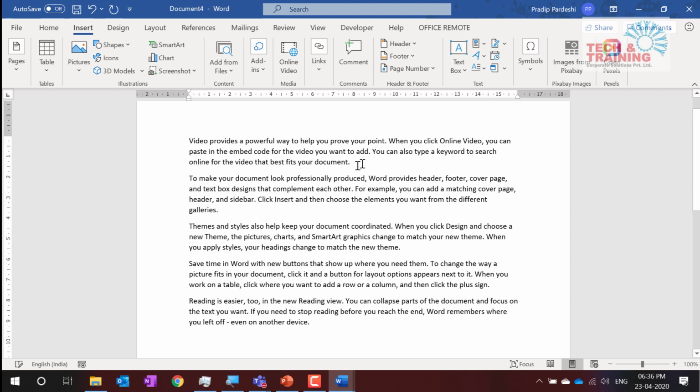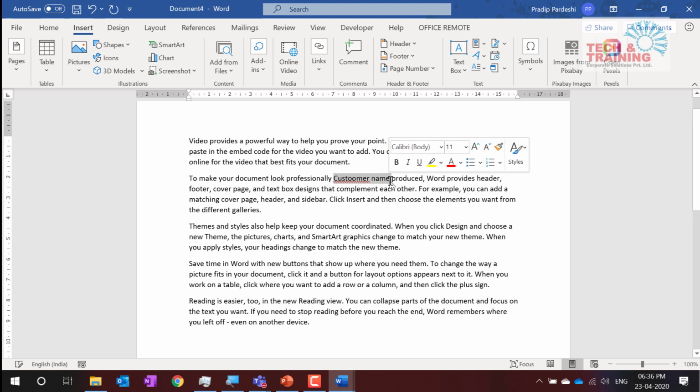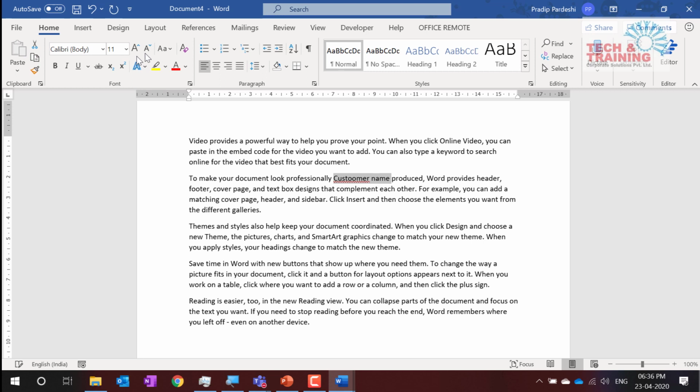Let me type in bold, customer name, and project name. I have seen many people mark these things as bold. Every time you go to this document, you keep changing these things manually.